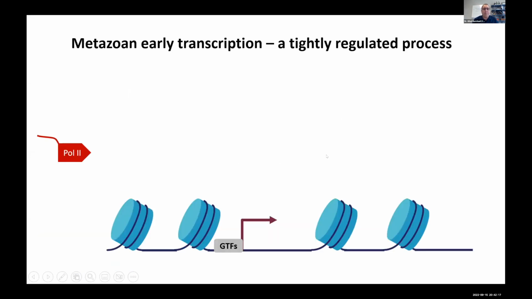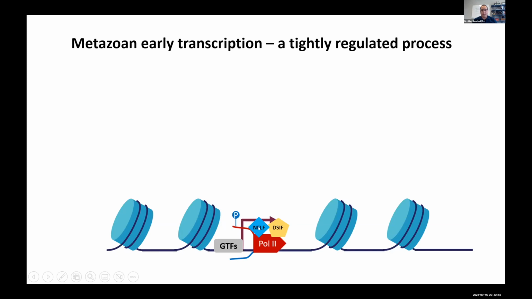So a little bit about metazoan transcription. The early steps in metazoan transcription involve the recruitment of Pol II, which is responsible for transcription of most genes in our genomes, to the transcription start site of enhancers and promoters, where it is phosphorylated on its C-terminal domain, which is highly, intrinsically disordered and plays an important role in its regulation. And then it starts transcribing. About 20 to 60 base pairs downstream of the transcription start site, Pol II pauses, for reasons that in terms of function we still fail to understand, but we do understand that it's highly conserved across metazoans.